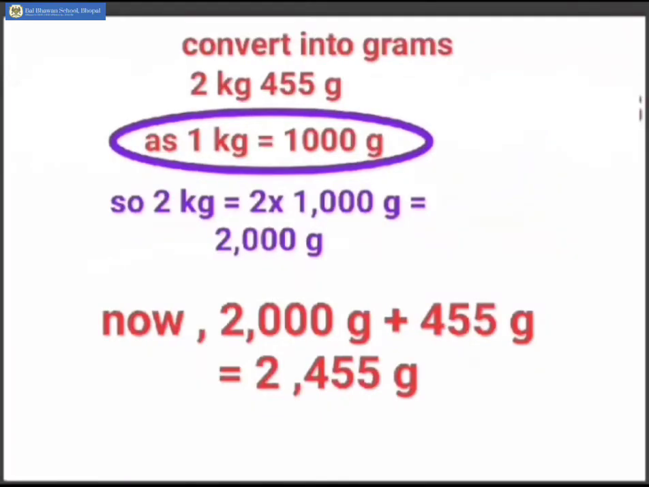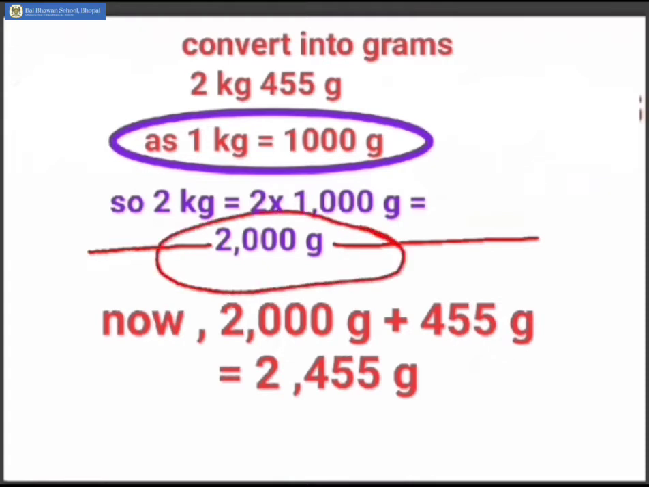Let us convert 2 kilograms and 455 grams into grams. As we already know, the value of 1 kg is 1000 grams. So the value given in kilograms will be multiplied by 1000. As here you can see, I have multiplied the value of kilograms with 1000 grams. 2 kg, here 2 multiplied by 1000, we are getting 2000 grams. Now we already have the converted value of 2 kilograms as 2000 grams.